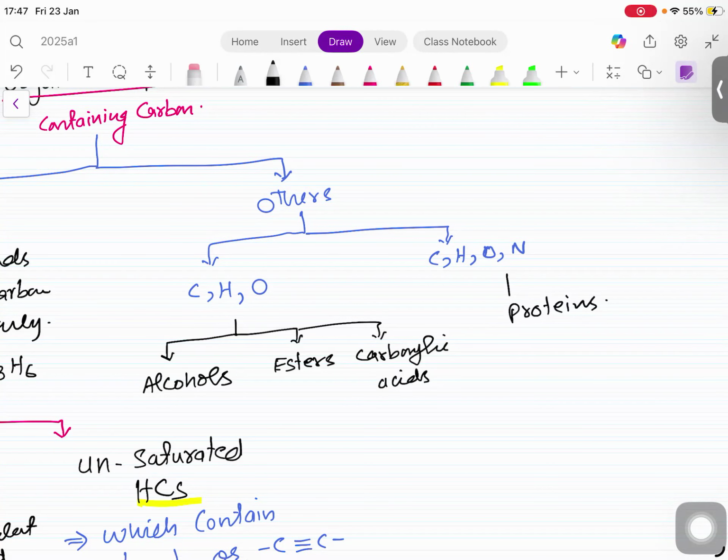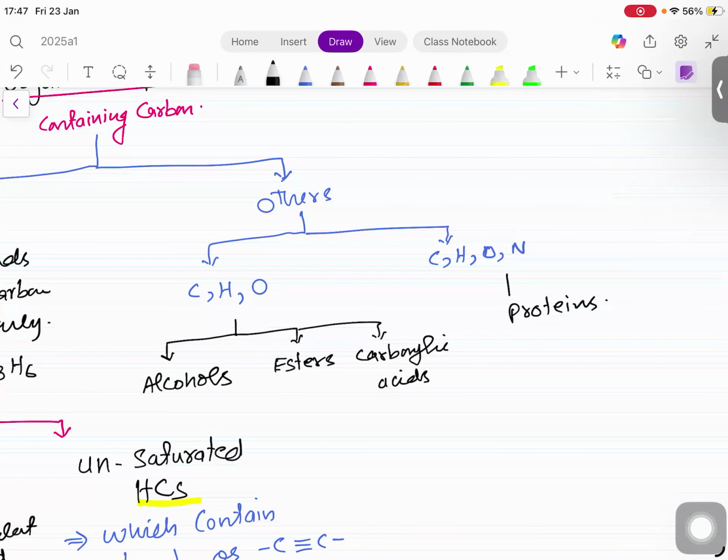So I just wanted to give you an idea. These are the organic compounds which we are going to discuss, right? So you can just write that other than hydrocarbon, the organic compound which contains another element like oxygen and nitrogen, their examples are alcohols, esters, carboxylic acids, and proteins.